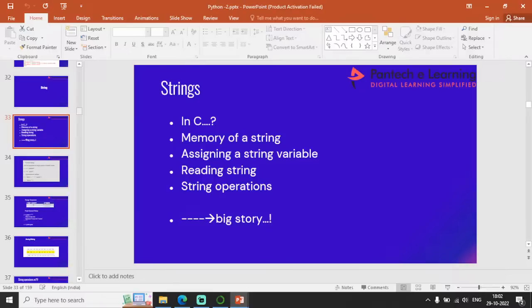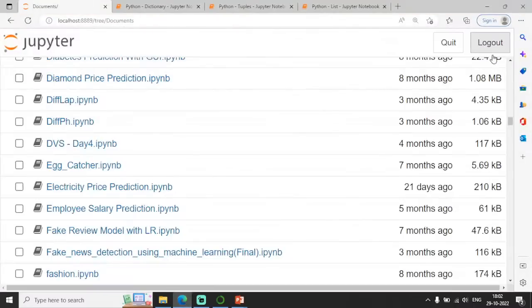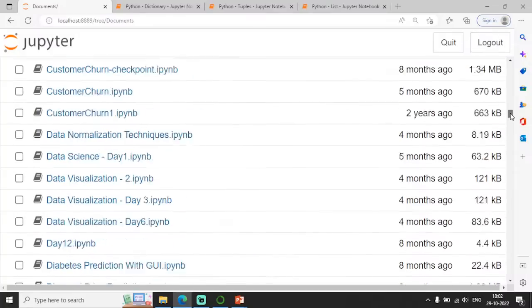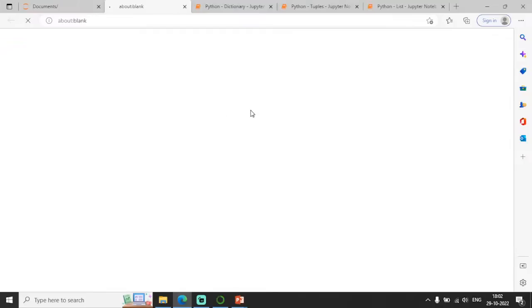Yes, I was discussing with you about different types of operators. So what are all the different types of operators available in Python language?